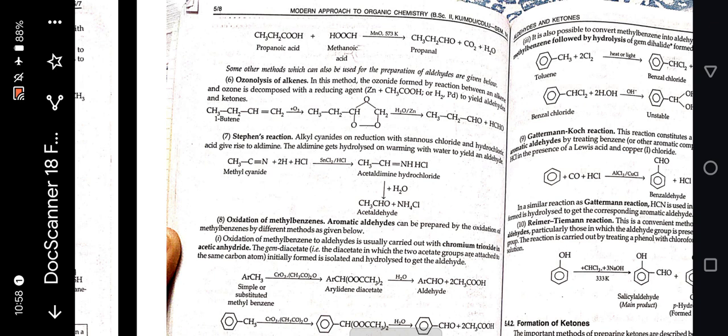Next is ozonolysis of alkenes. When 1-butene is treated in the presence of O3, we get the ozonide, CH3CH2CH-CH2 with the three oxygens. When this is treated in the presence of H2 and zinc, we get aldehydes and ketones. Stephen's reaction: when methyl cyanide is treated in the presence of SnCl2 and HCl, an imine hydrochloride is formed, and when it is treated with H2O, we get acetaldehyde.